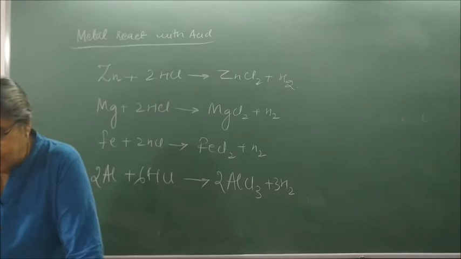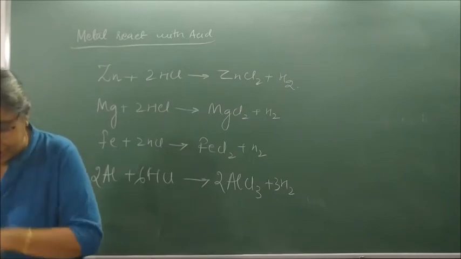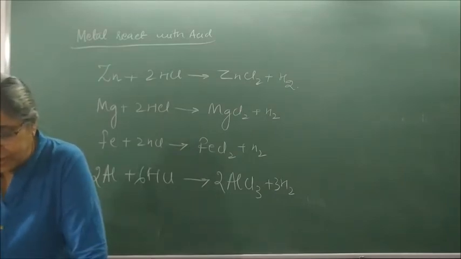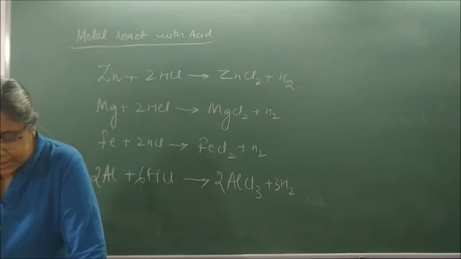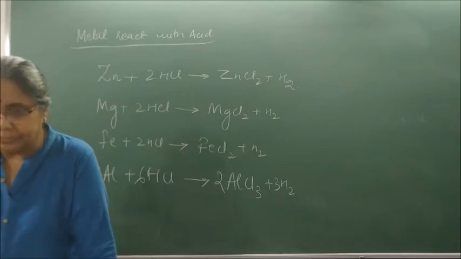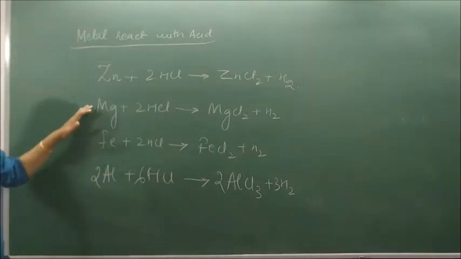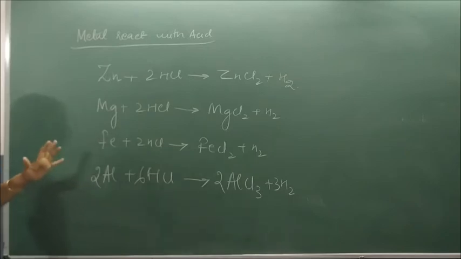Put the samples separately in test tubes containing dilute HCl. Suspend thermometers in the test tubes so that their bulbs are dipped in the acid. Observe the rate of formation of bubbles carefully. Which metals reacted vigorously with dilute HCl and with which metal did you record the highest temperature? Arrange the metals in the decreasing order of reactivity with dilute HCl. Okay, so when I do these reactions, the metals which will give immediate